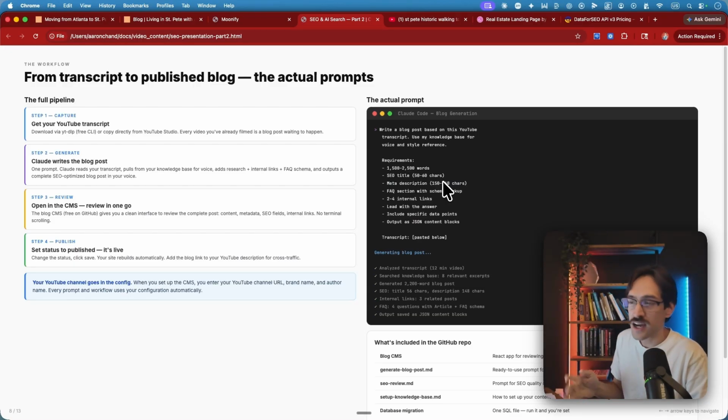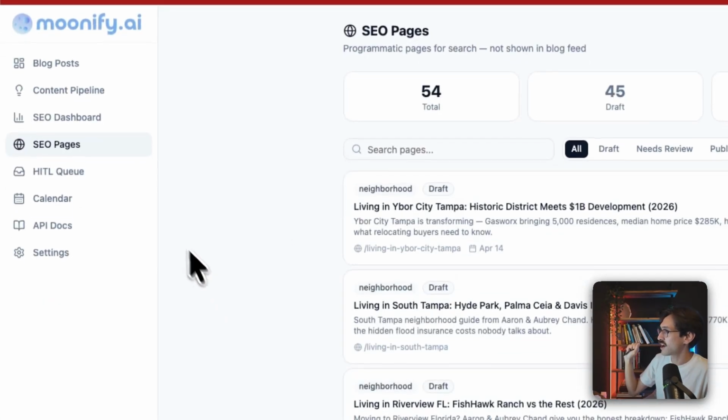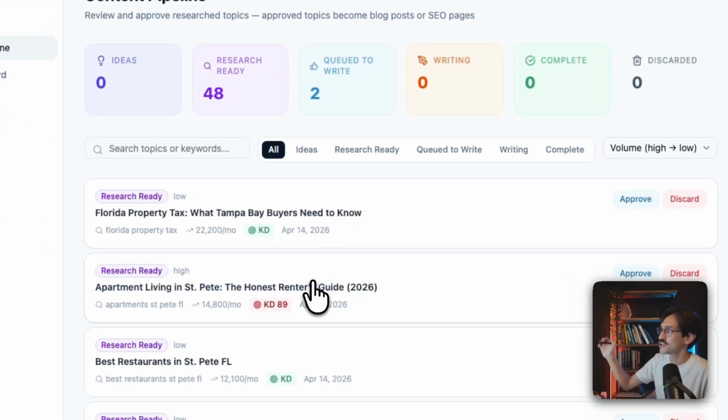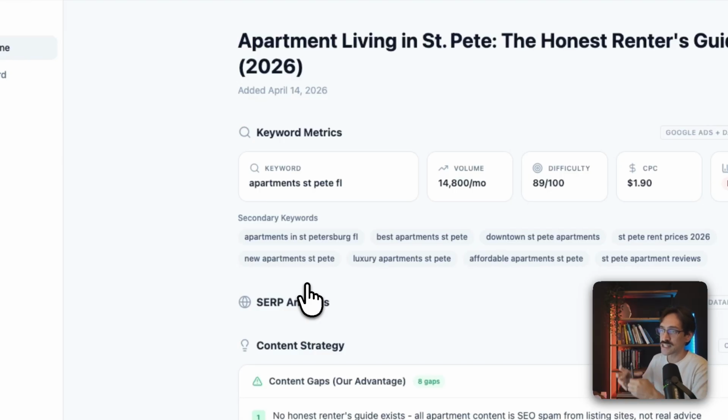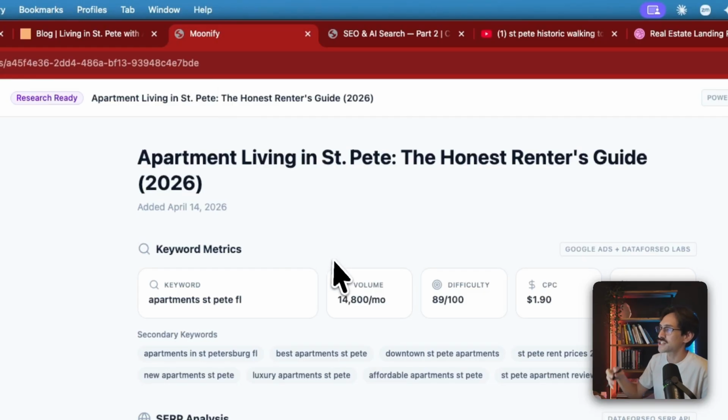Okay, so how does the tool that I just showed you work? And this is basically it. There is a tedious setup process involved, but once it is set up, you just talk to Claude. Basically, Claude gets your YouTube transcript. He will then write a blog post based on topics that you have approved in your content pipeline. In your content pipeline, you get the information using the data for SEO connection that we have, and this is stuff we pay for. We pay for it from the same data source that the SEO companies are getting it from. We're just attaching it to Claude and having Claude get it.